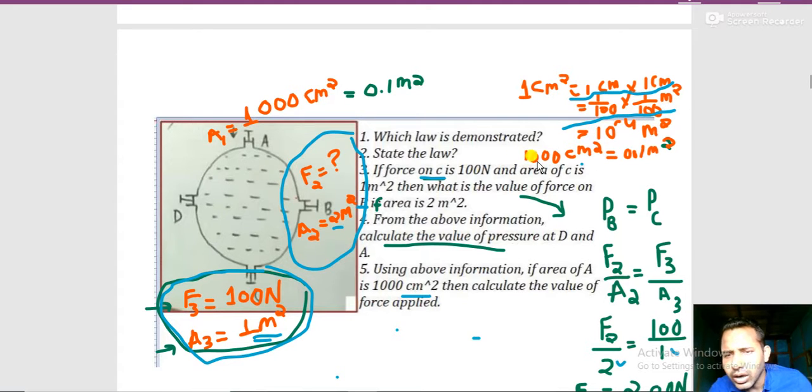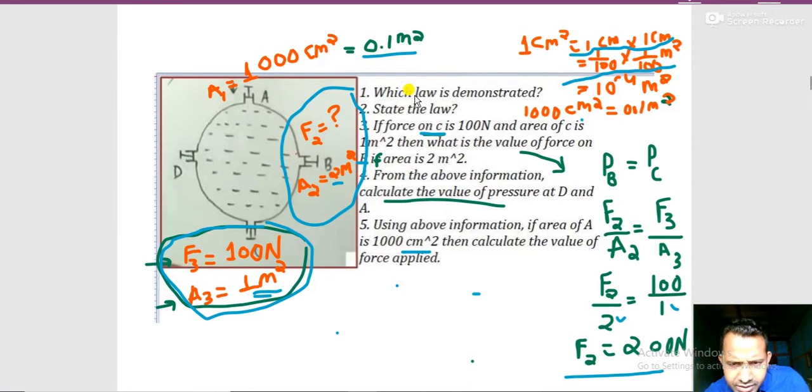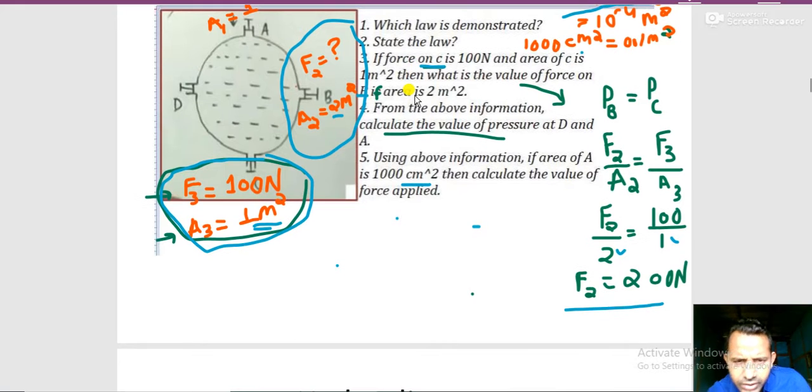So 1000 cm square is given, so it means 0.1 meter square. Why 0.1? It should be 10 power minus 1. 10 power minus 1 means 1 by 10. Okay, 1 by 10 means 0.1. Now I have written here 0.1 meter square. Now it's easy. See, all the units are the same. That's why, what is the value of force applied on A? The question is asking force applied on A.